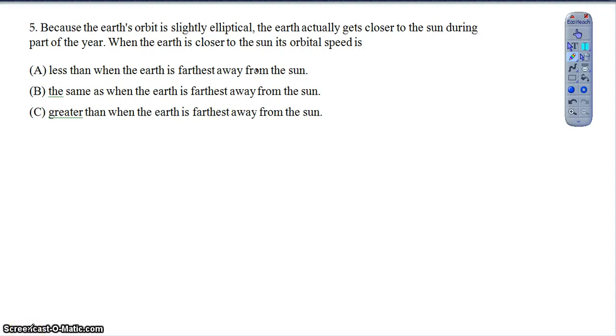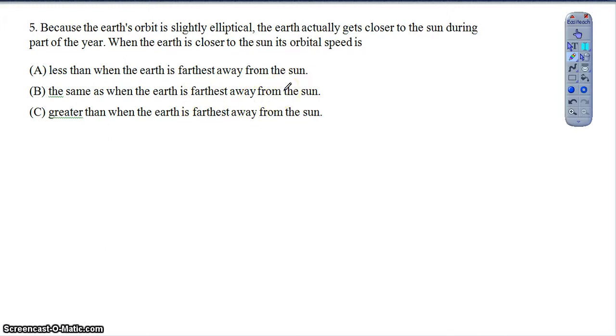Okay, so then the last of our multiple choice questions here, right? Because the Earth's orbit is slightly elliptical, the Earth actually gets closer to the Sun during part of the year. When the Earth is closer to the Sun, its orbital speed is, and they're asking us to compare it when it's furthest away from the Sun.